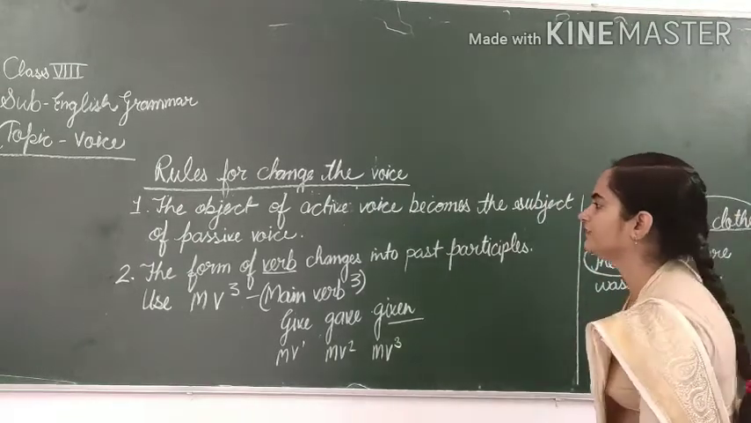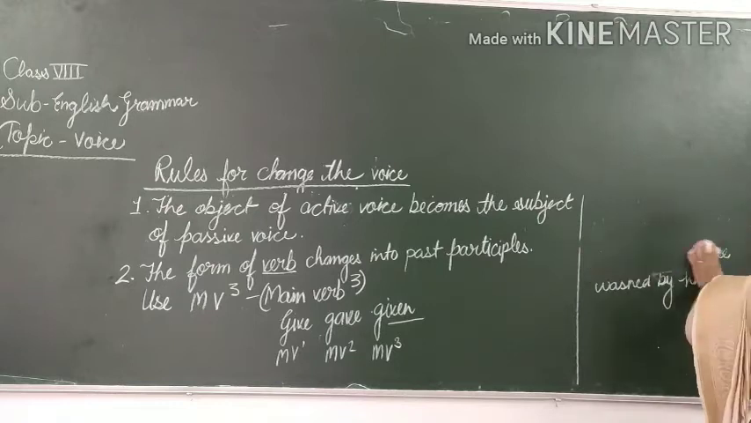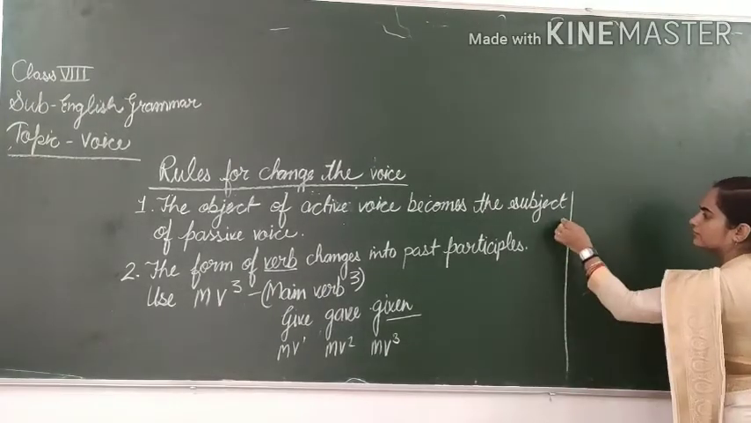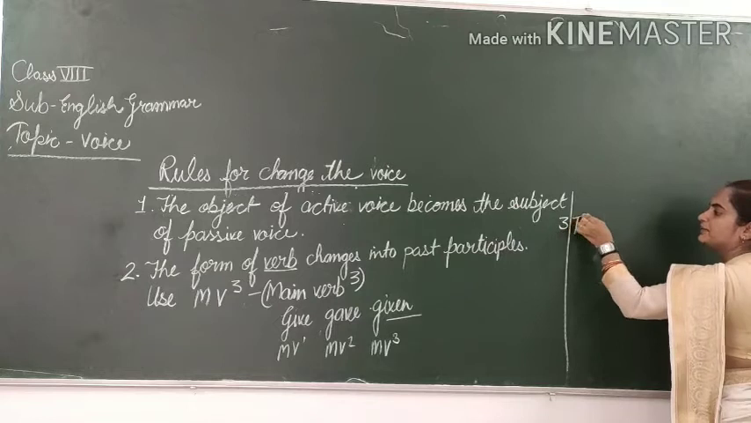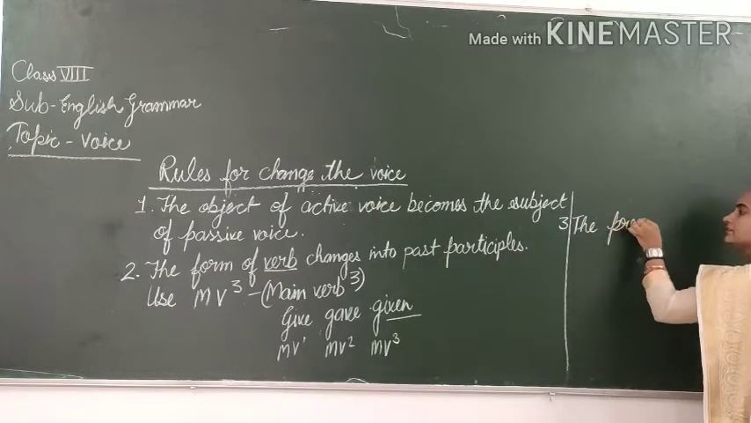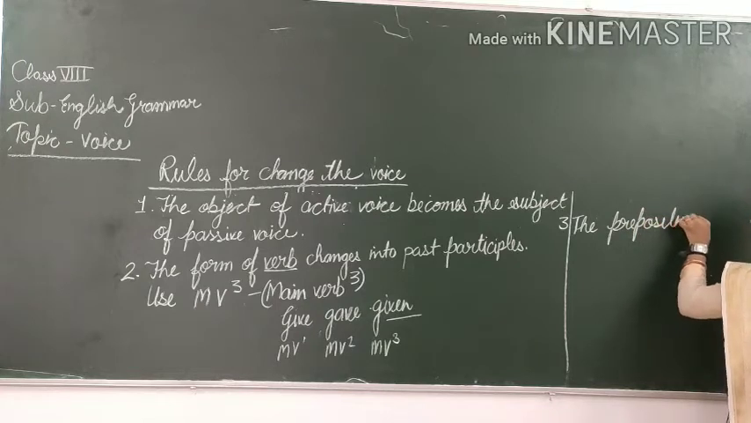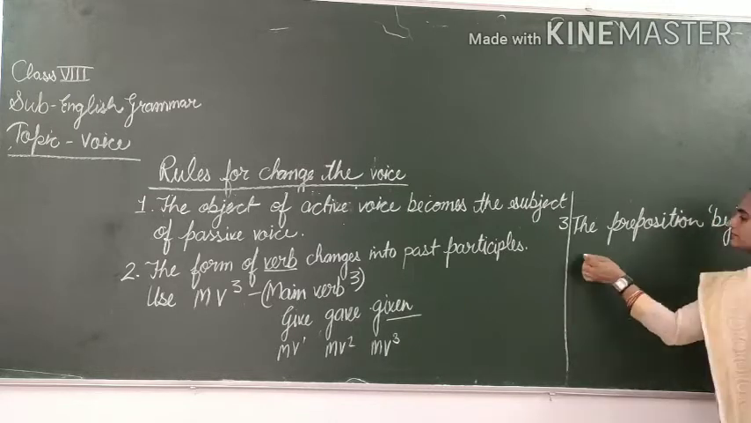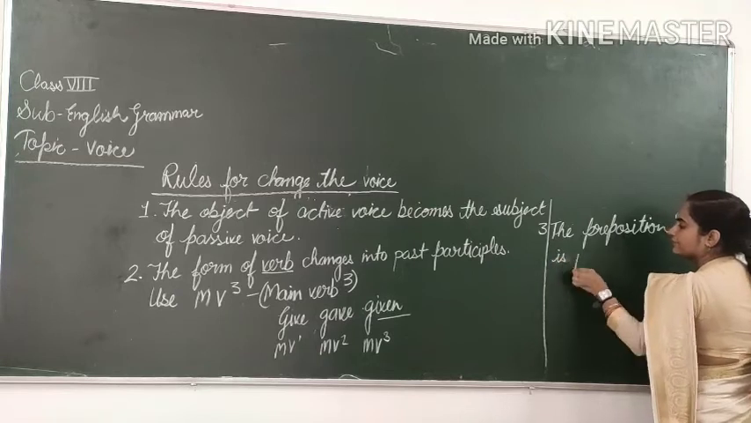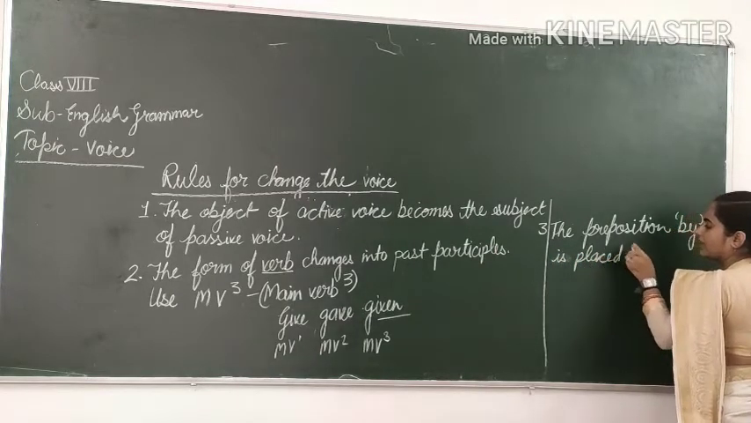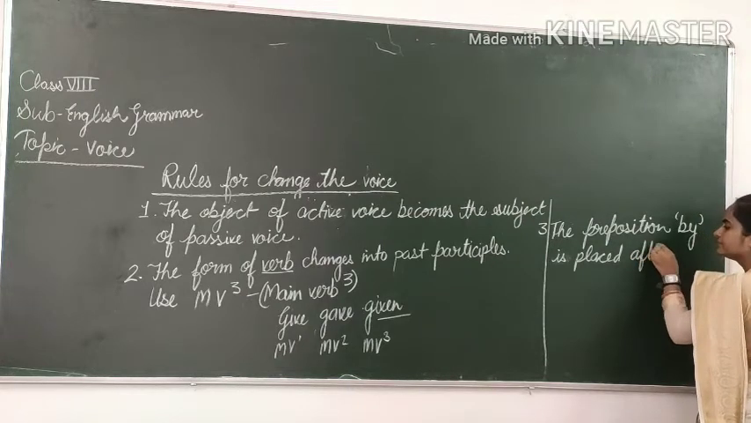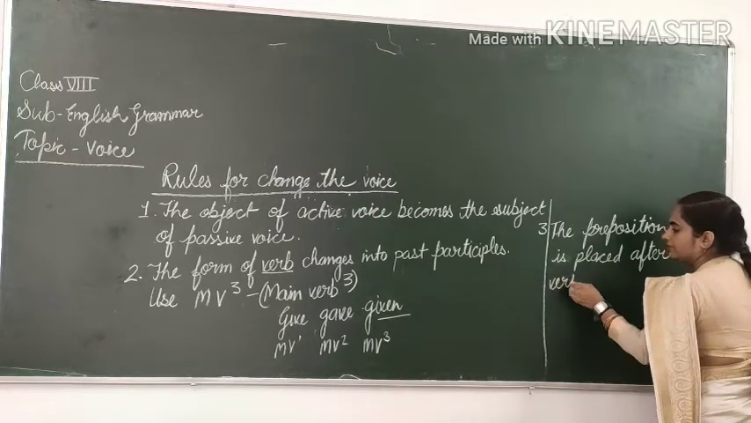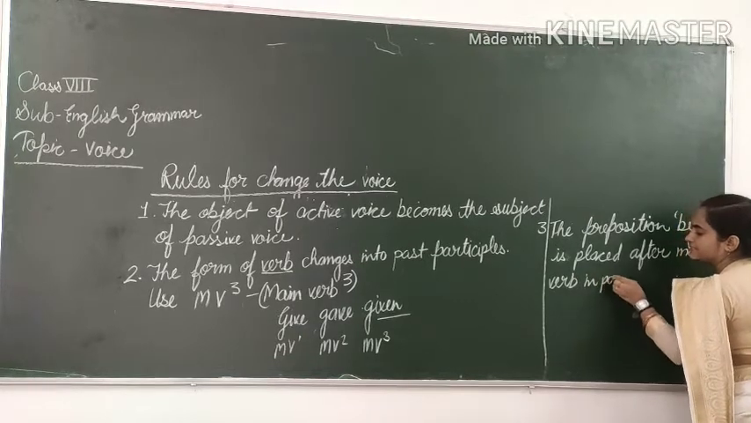Now rule number 3. Rule number 3 is the preposition by is placed after the main verb in the passive sentence.